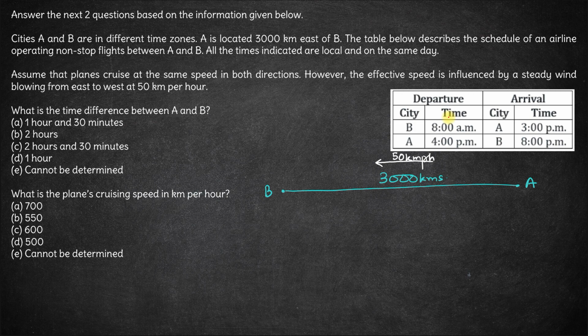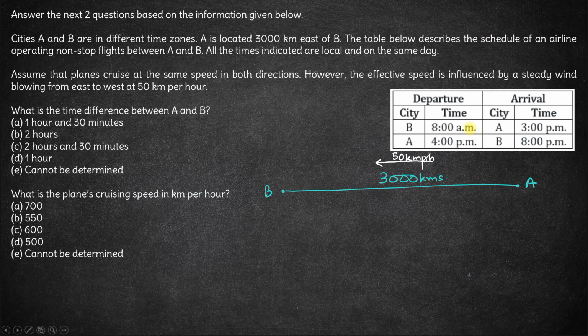We don't know that. But whatever it is, the plane lands at A at 3 pm, and from 3 pm till 4 pm it does nothing, as in it is at rest. Fine. And at 4 pm the plane again starts from A and lands at B at 8 pm. Now this 8 pm is the local time at B.